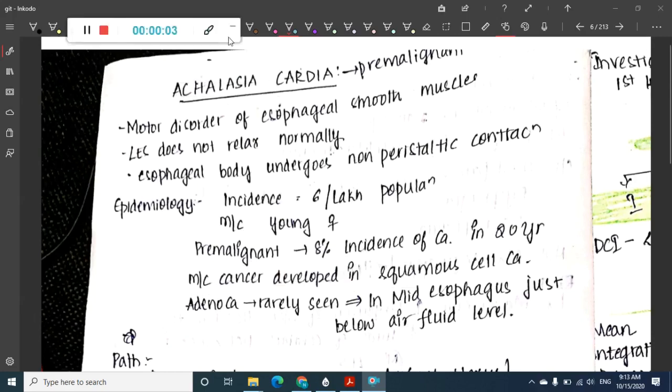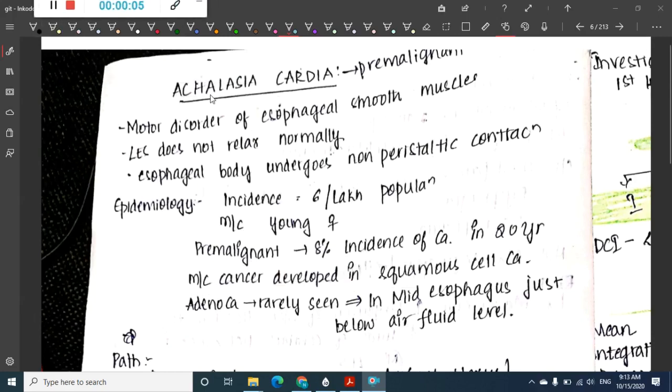In this chapter we are going to learn about achalasia cardia. Achalasia cardia is a pre-malignant lesion. Here you will see the motor disorder. It is a motor disorder of esophageal smooth muscles.